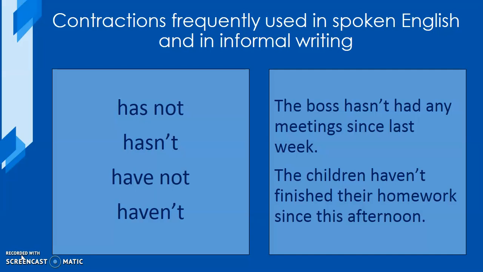In our examples, in the first case, we have the boss hasn't had any meetings since last week. Hasn't corresponds to boss because the agreement is in singular. The children haven't finished their homework since this afternoon. Haven't was used because children is in plural.